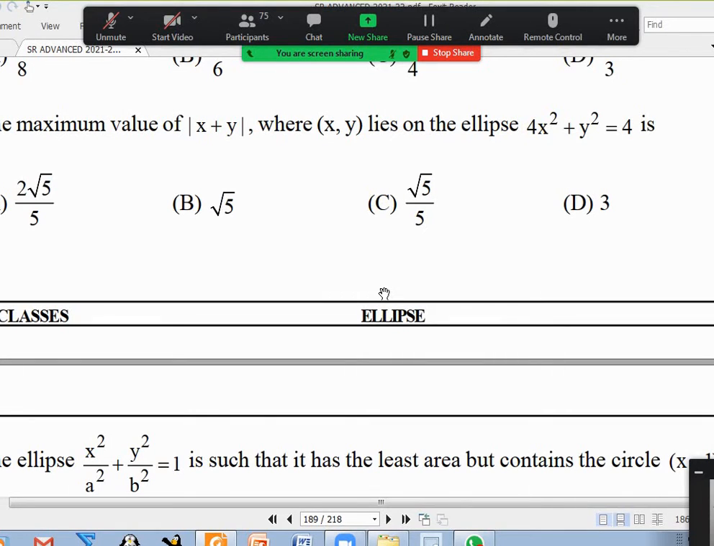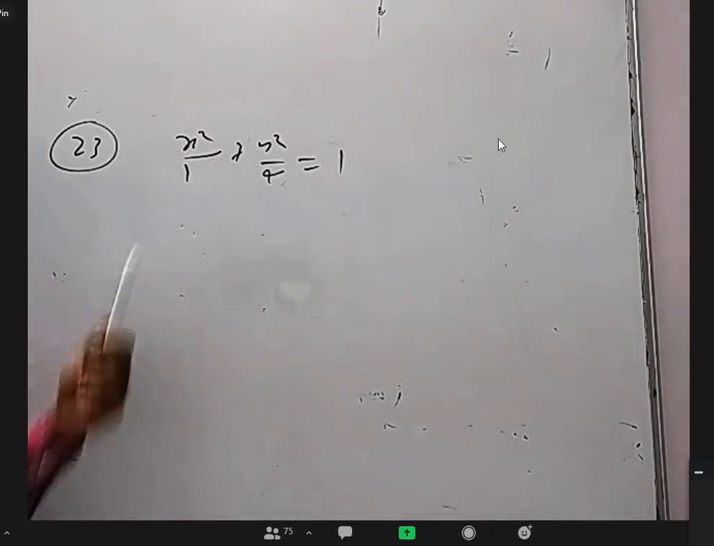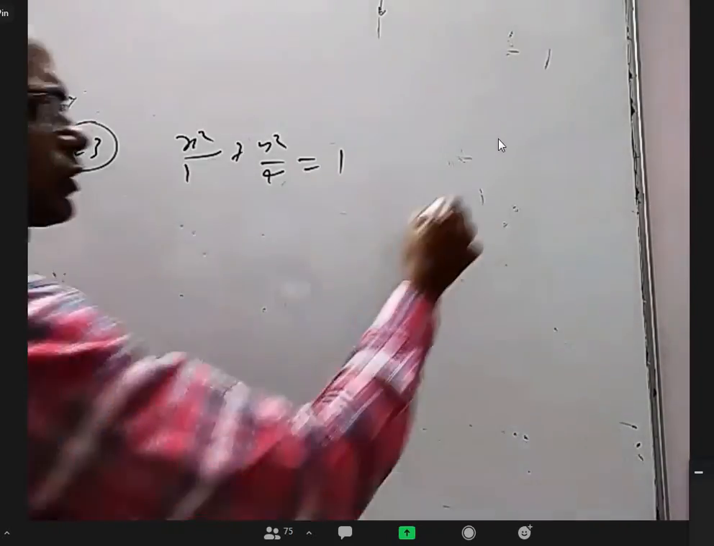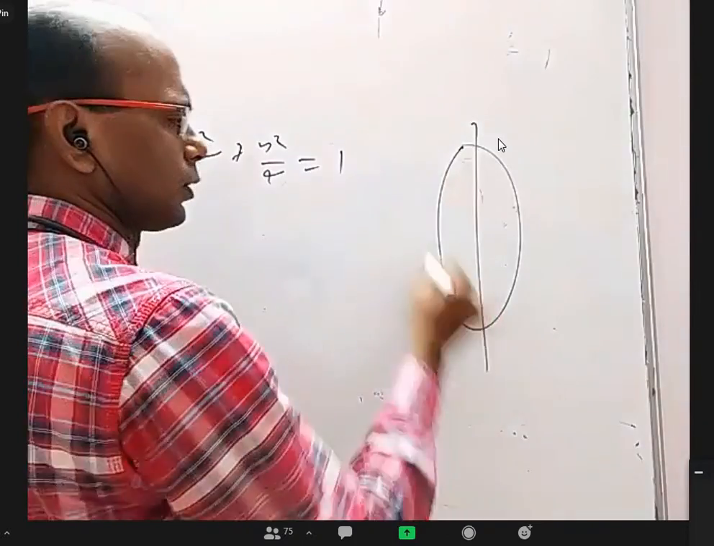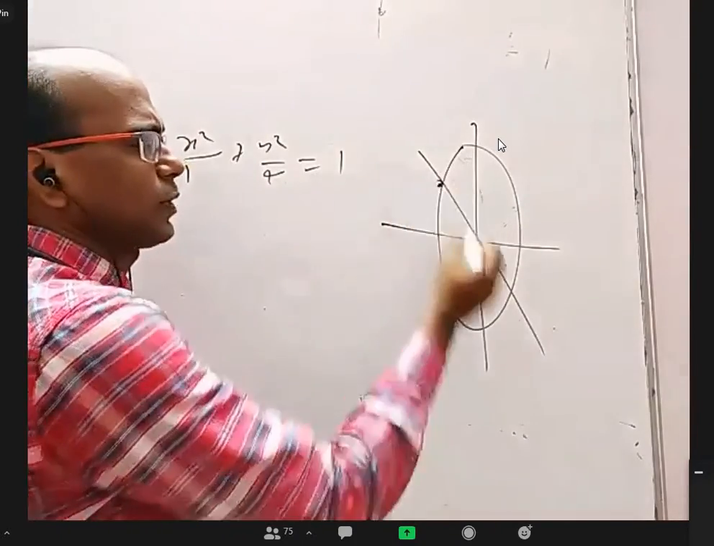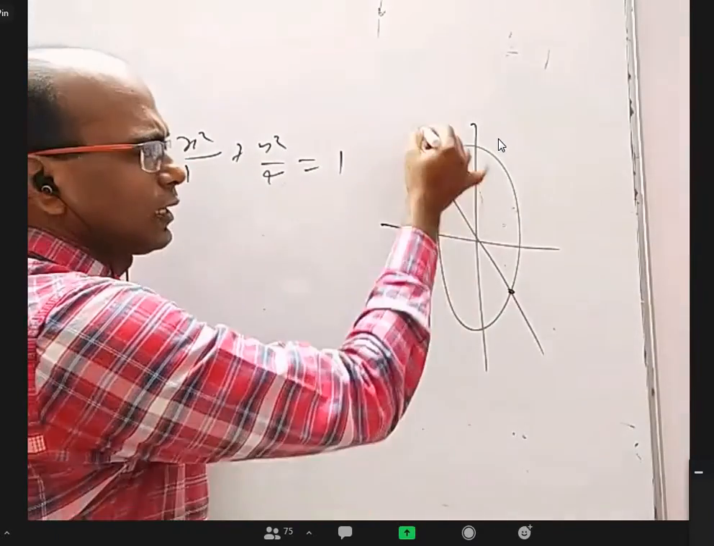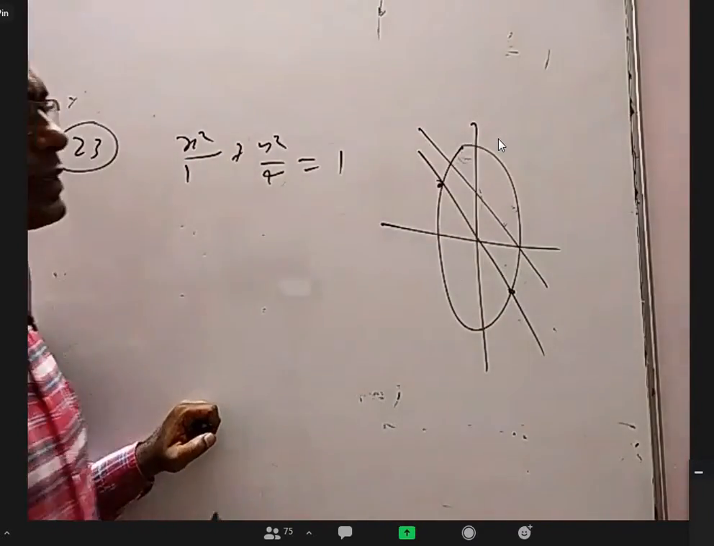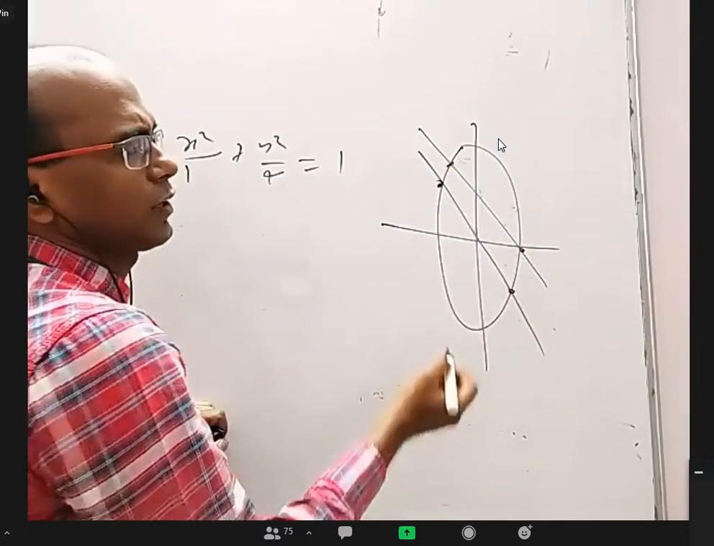Okay, 23. Now, x square by 1 plus y square by 4 equal to 1. They want mod x plus y, what is the maximum value? Instead of x plus y, they can ask 2x plus 3y, anything. But one way to look at this question is, if you take the ellipse, there will be the equation x plus y equal to 0, some chord. That means you take this point or this point, x plus y will be 0. If there is a line x plus y equal to 1 intersecting, you take this point or this point, x plus y will be 1.